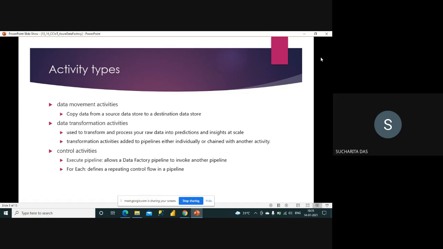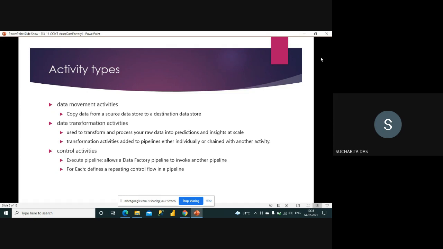Maybe I am retrieving data from a particular folder, but that folder has say 10 documents. So you have to retrieve all the documents. What you can do is write a for each activity. For each of the documents in the folder, you can do the processing. This type of activity is known as a control activity.